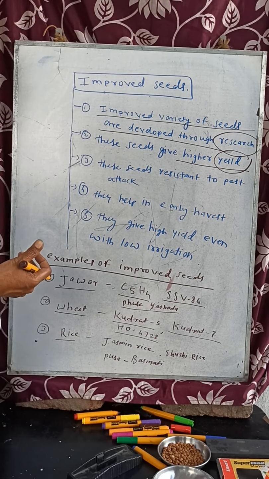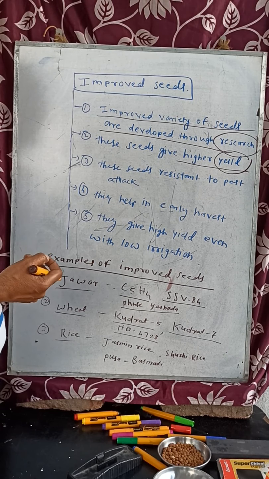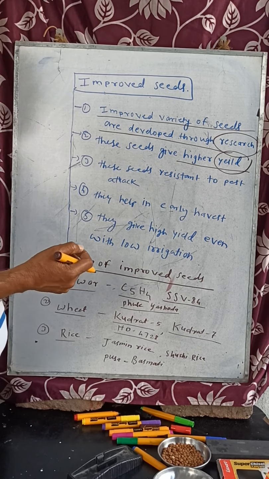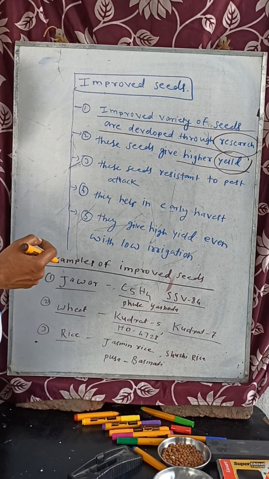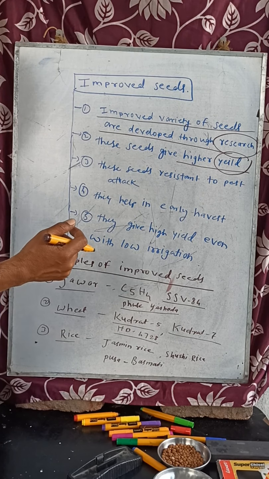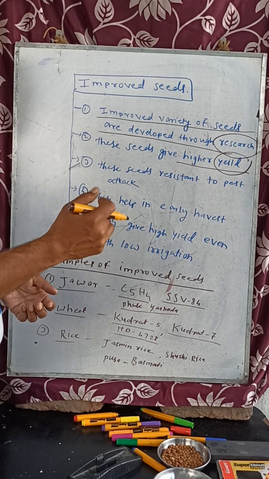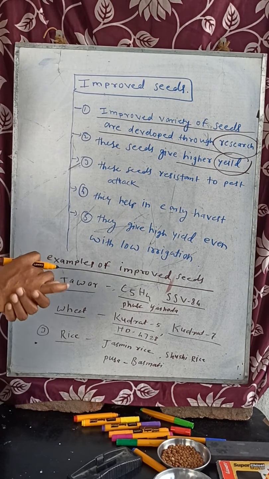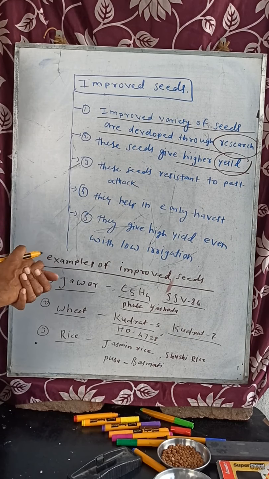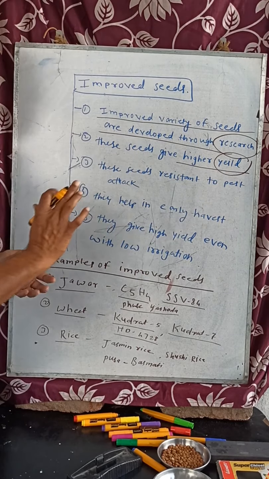Earlier, if you sowed seeds on 1 acre, whether it was moong, udid, or chana, whatever it was, at that time we were getting less, about 1 quintal or 2. But today we have improved seeds, and we get a yield of maybe 8 quintals, 10 quintals. It means due to improved seeds we get more production.